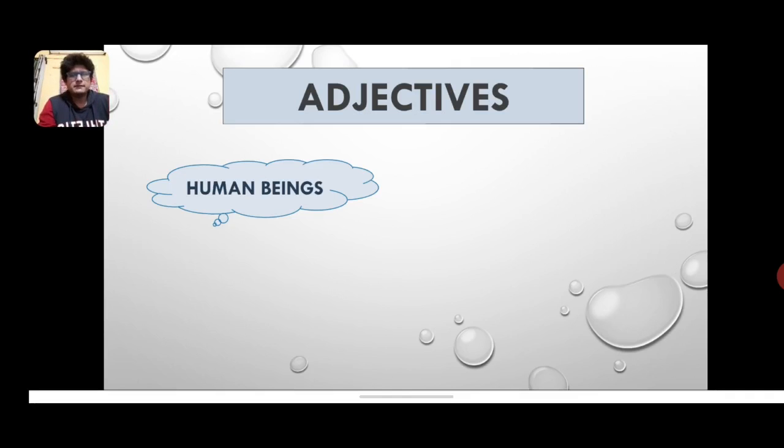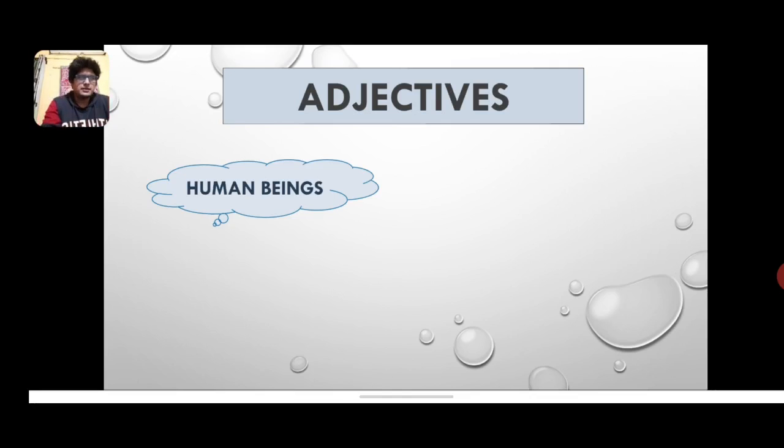Now, children, when you talk about adjectives, they are words that describe a lot more about a noun or a pronoun. Now, in general, what do you need to describe? There are things, there are people like human beings, there are animals, etc. Or I can also say emotions, feelings that need to be described. Adjectives is exactly the concept that comes into play here.